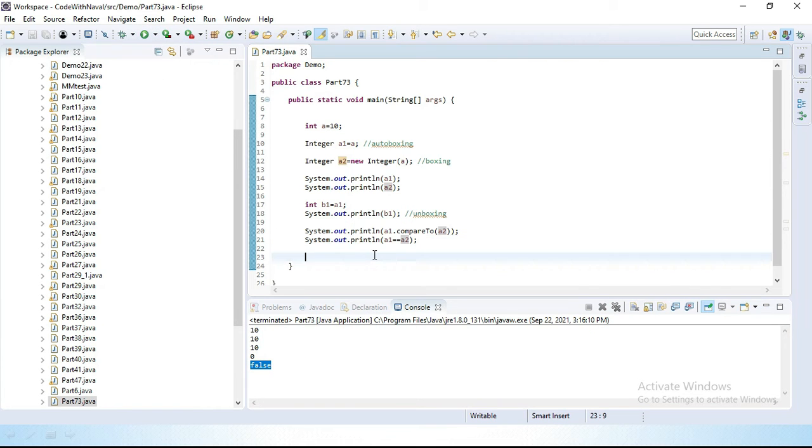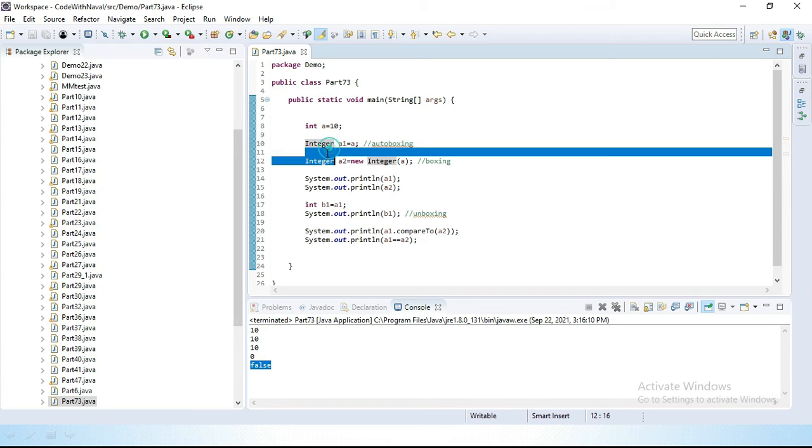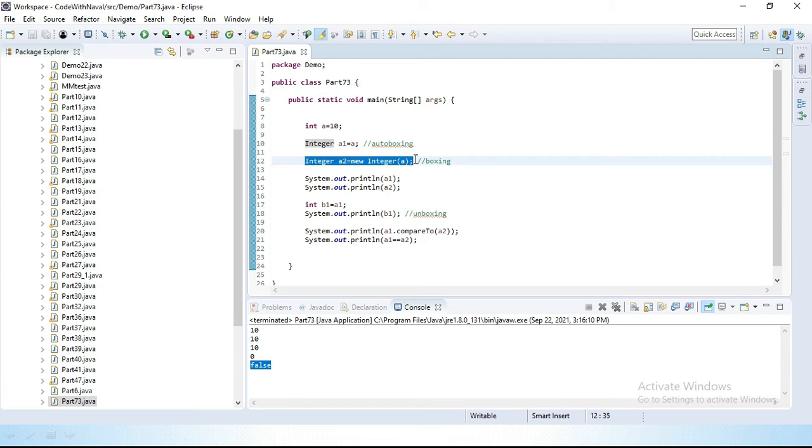Why did we get false here? Because when we directly create a wrapper class object without using the new keyword, that wrapper class object reference is stored in the string constant pool. Here one wrapper class object is stored inside heap memory, and the other is stored inside the string constant pool.